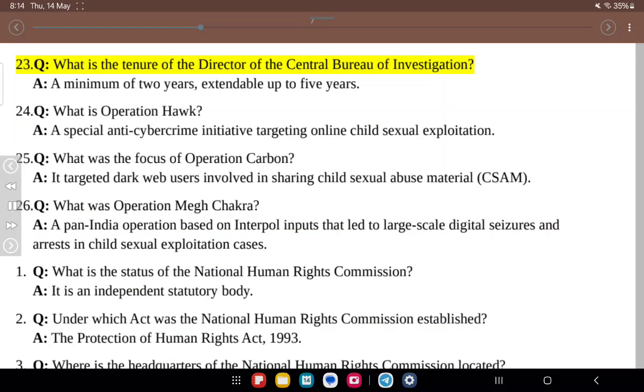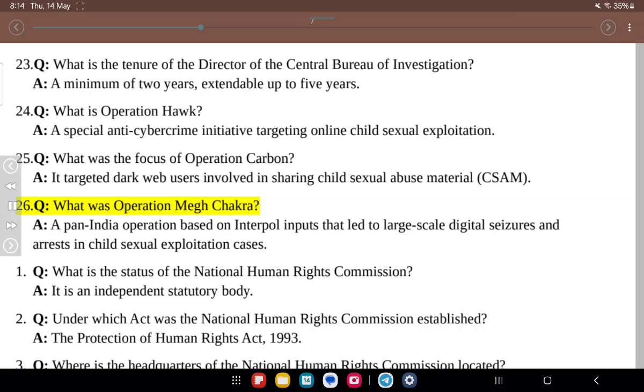23. Q. What is the tenure of the Director of the Central Bureau of Investigation? A. A minimum of 2 years, extendable up to 5 years. 24. Q. What is Operation Hawk? A. A special anti-cybercrime initiative targeting online child sexual exploitation. 25. Q. What was the focus of Operation Carbon? A. It targeted dark web users involved in sharing child sexual abuse material, CSAM.